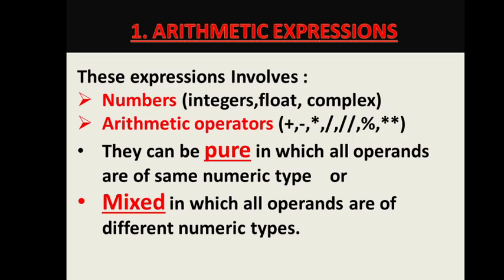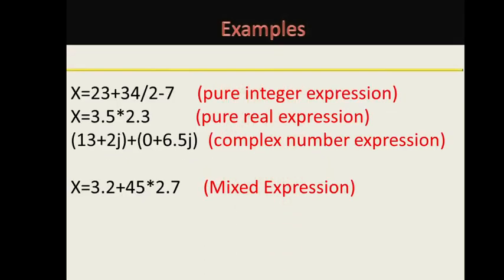So let us see how it is done. First of all, let us take some examples of pure and mixed expressions. If I am having x equals 23 plus 34 divided by 2 minus 7, as you can see all the operands are integers, so it's a pure integer expression. The operators obviously are arithmetic here because we are talking about arithmetic expressions only. So operands here are only integers, so it is a pure integer expression.